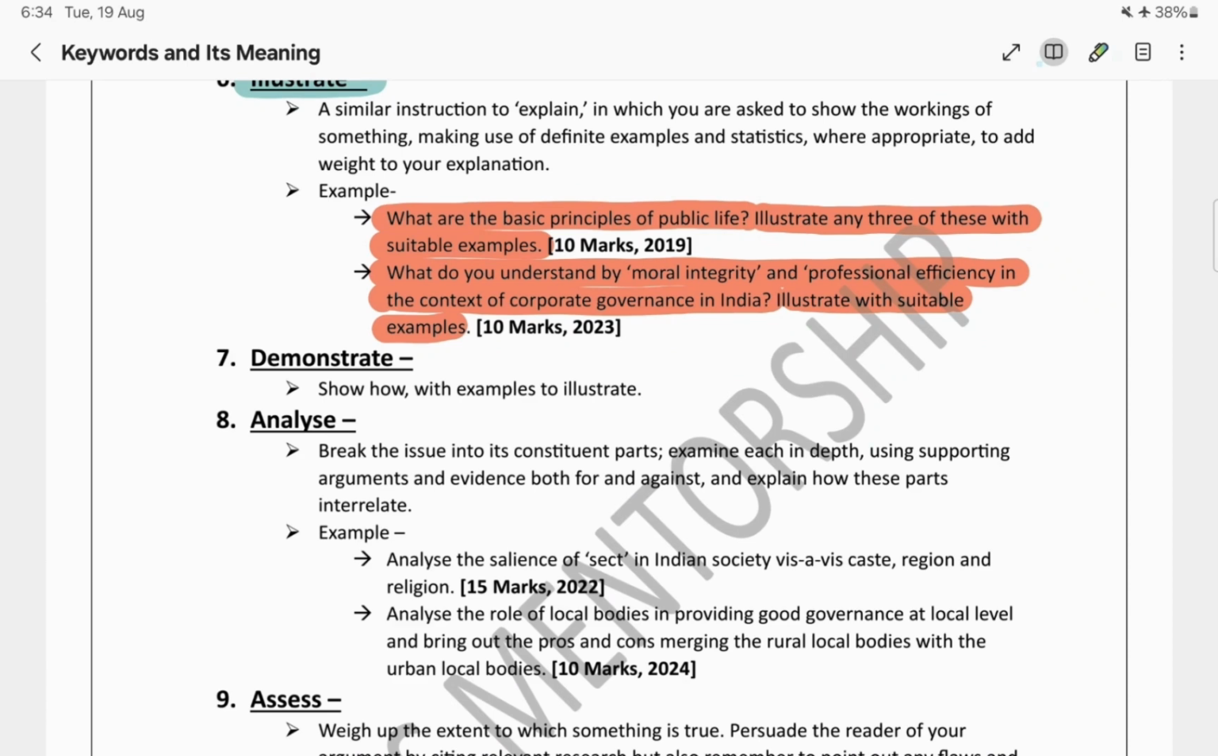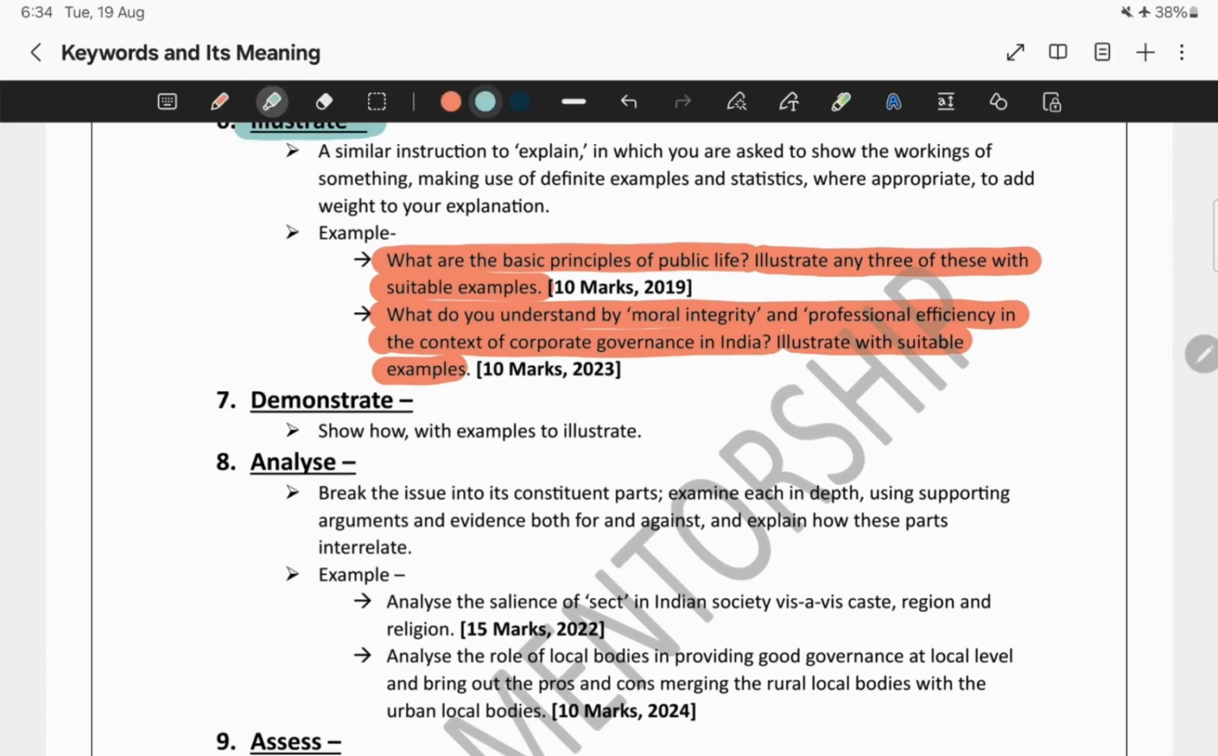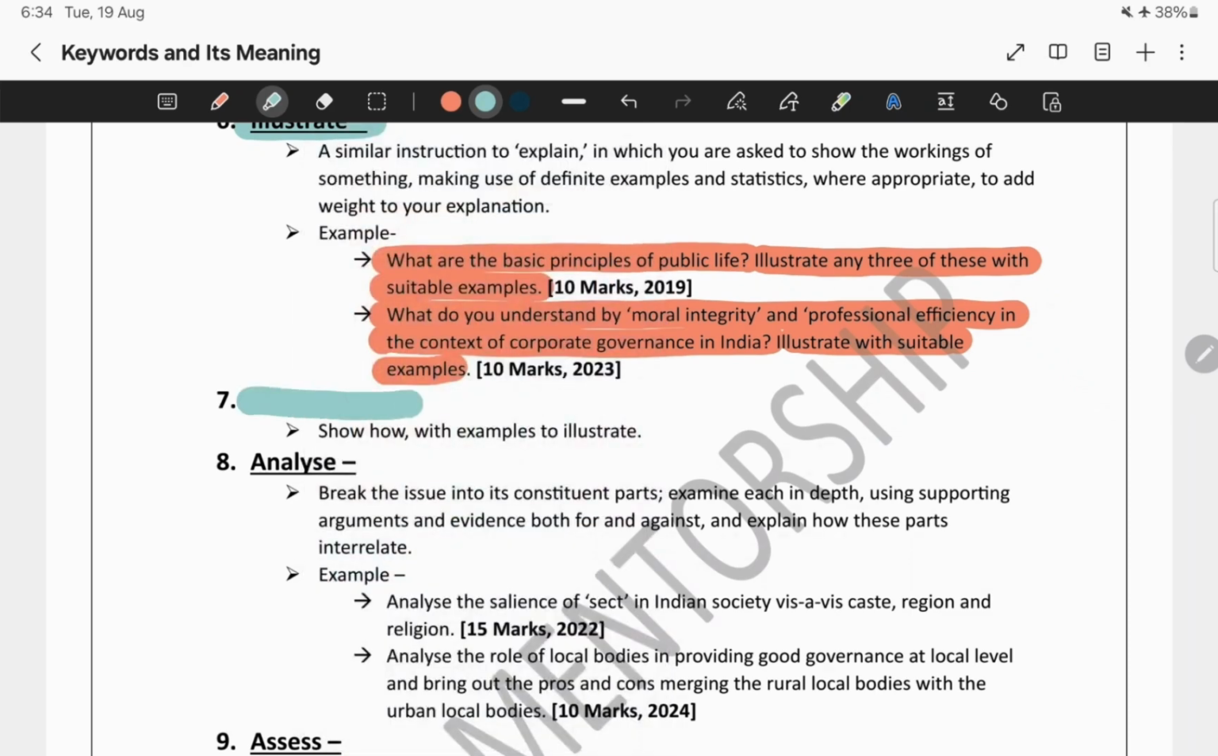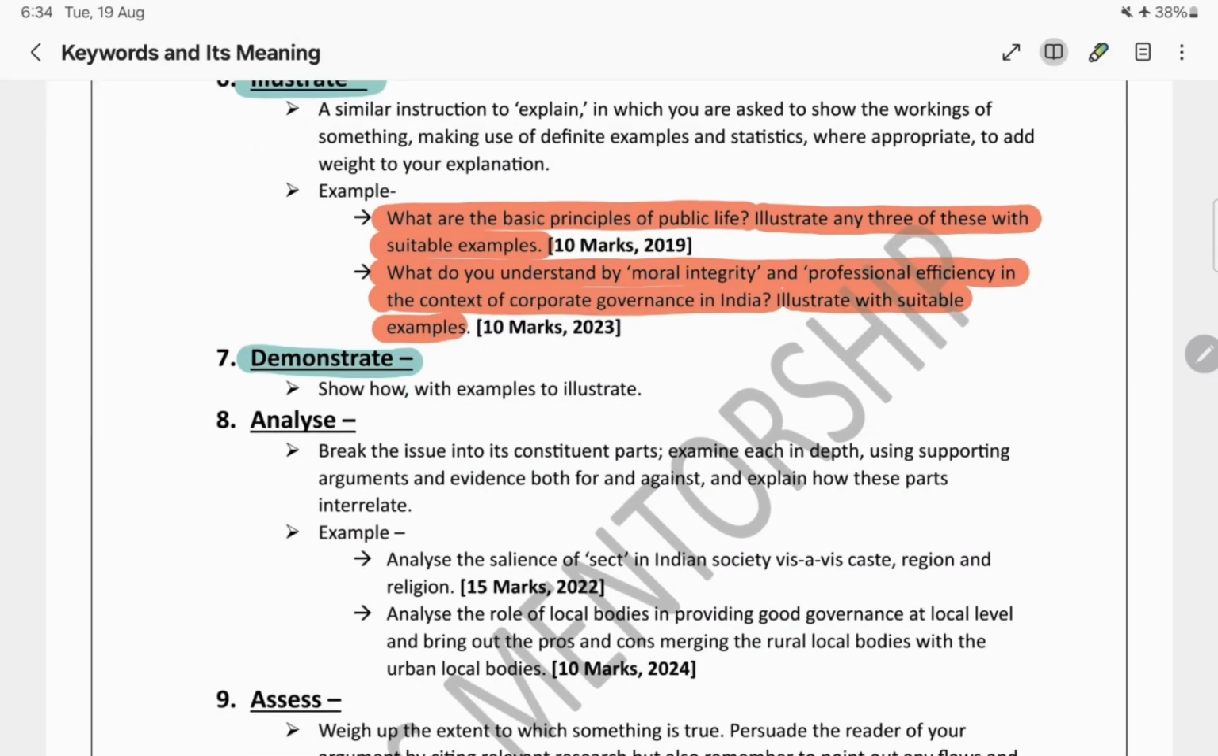Next comes demonstrate. What does demonstrate mean? Demonstrate is the same thing as illustrate: how a particular thing is working, and in order to prove that, you need to give certain examples. As of now, with this keyword, we did not encounter any question in the last 10 to 12 years. But it is better to know these things as well.